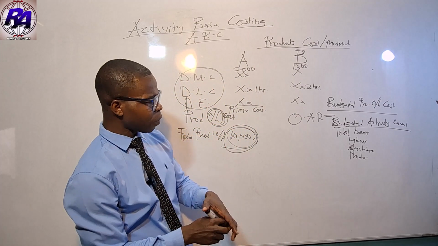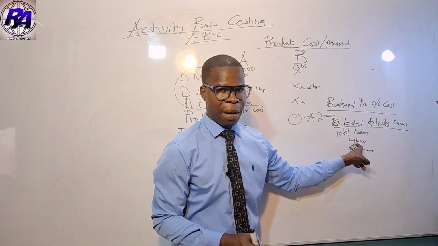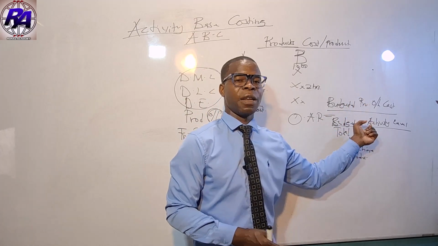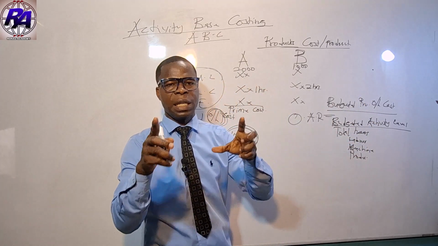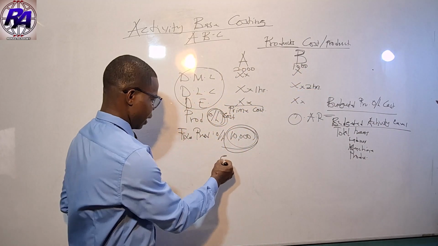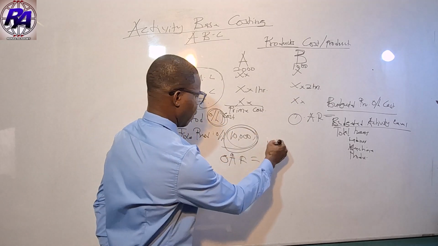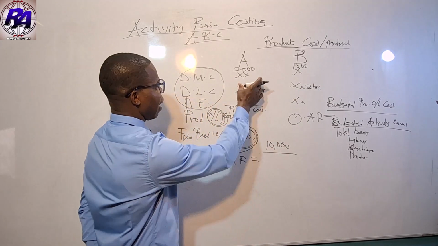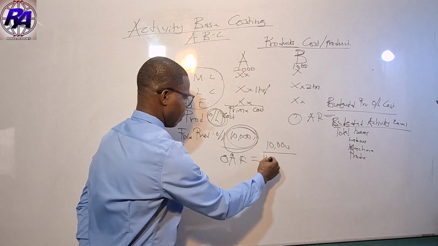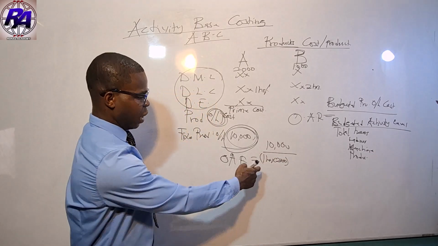In this case, let's assume we are apportioning this overhead cost on the basis of labor hours. Then it is your budgeted total production overhead, all divided by the total labor hours you need in producing both A and B. So our overhead absorption rate is going to be 10,000, all divided by the hours we need to produce. We need 1 hour per unit of A, so we multiply by the units, because here we need total hours.